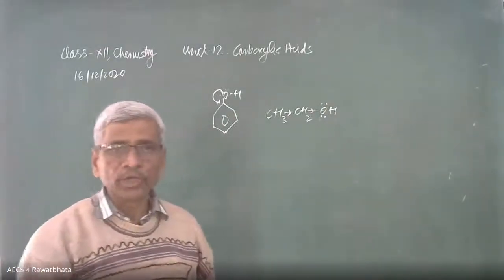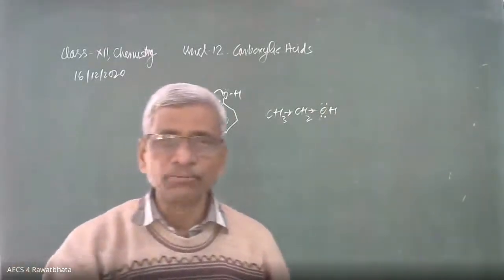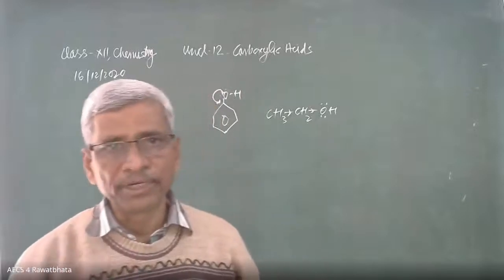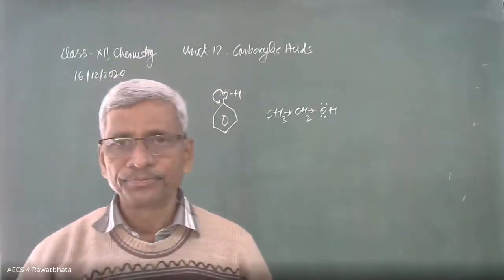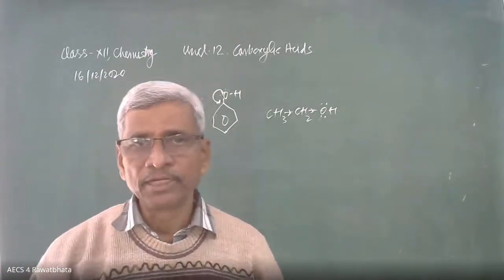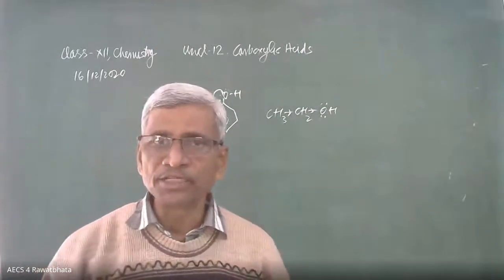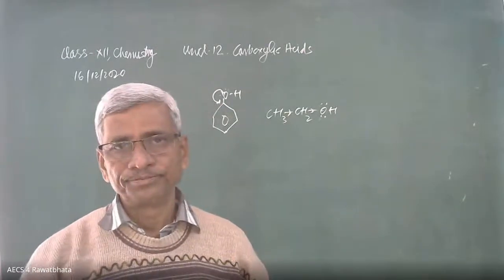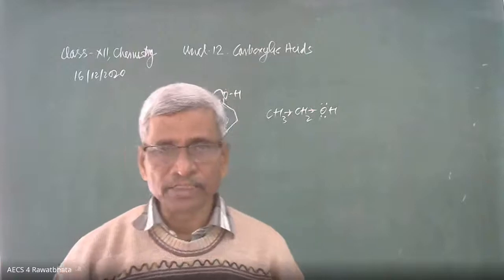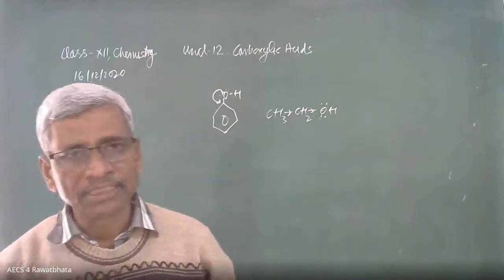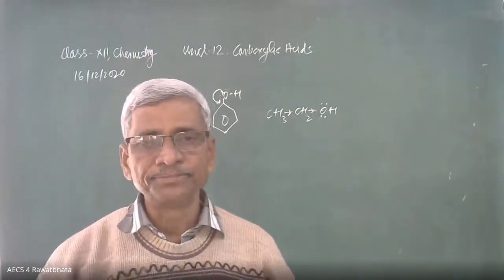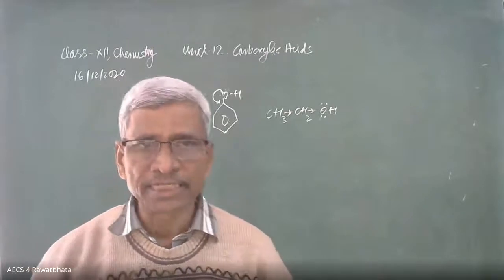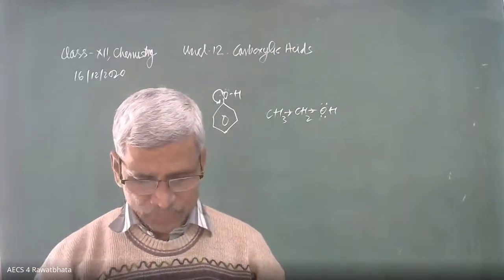Because of the more electron density over oxygen, it has more negative charge as compared to the oxygen of the phenol. That's why ethanol has a higher dipole moment than phenol. This is because of the delocalization of the electron of the oxygen in phenol. Its charge separation becomes lesser, and it has less polarity.